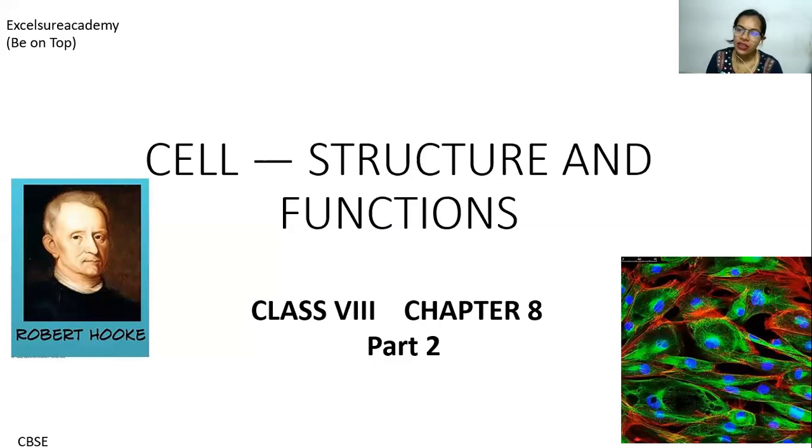In the previous session, we talked about the cell structure and functions, wherein we discussed who discovered cells with the help of the microscope. Robert Hooke was the person who saw cells for the first time using the microscope, which was discovered by Anton van Leeuwenhoek. We also discussed different types of shapes and sizes, and the number of cells, which vary from organism to organism. In this session, we'll talk more about its structure and function, like what the cell is composed of and what functions it carries out.